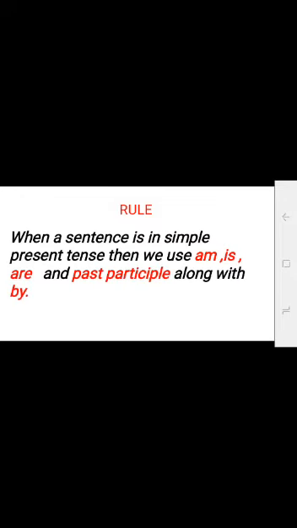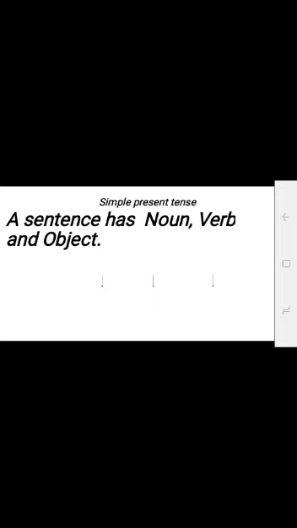Rule to remember: when a sentence is in simple present tense, then we use am, is, are and past participle along with by. Simple present tense. Active passive voice based on simple present tense.